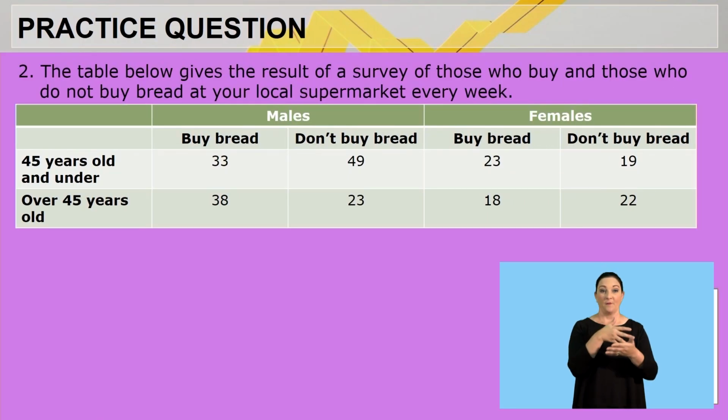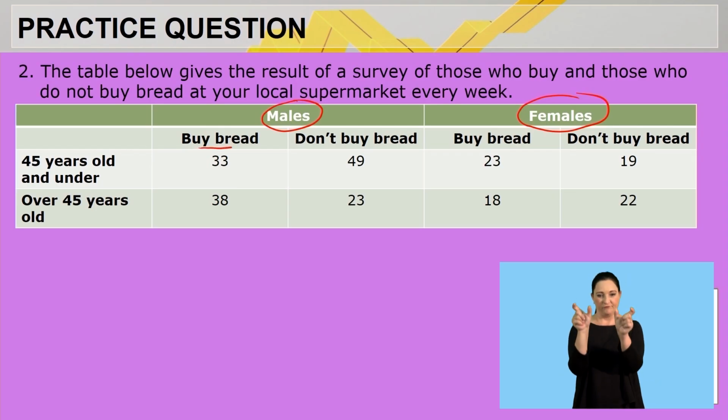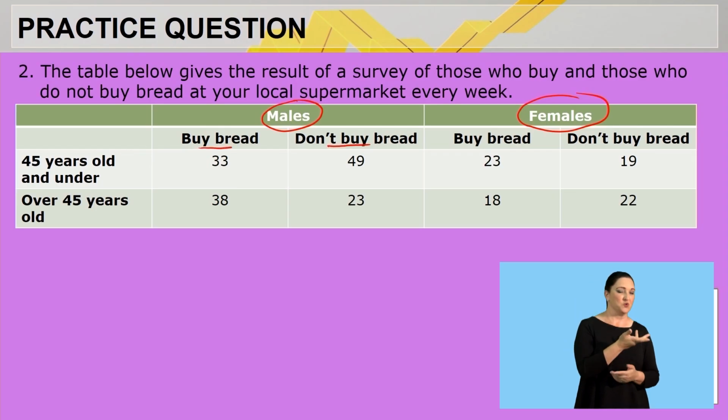Question number 2. The table below gives the result of a survey of those who buy and those who do not buy bread at your local supermarket every week. Now let's quickly get familiar. Here I indicated the males, I indicated the females. I also indicated those who are buying bread, those who don't buy bread, right? And then again for the females, I did exactly the same.